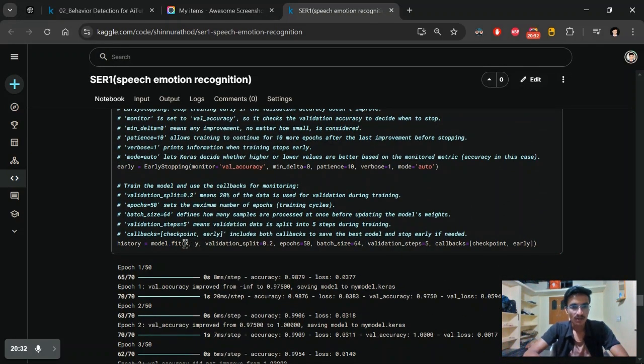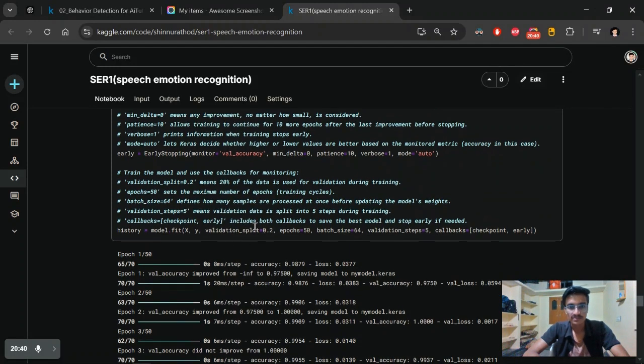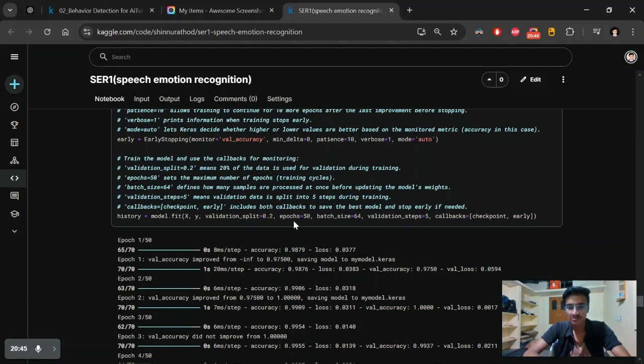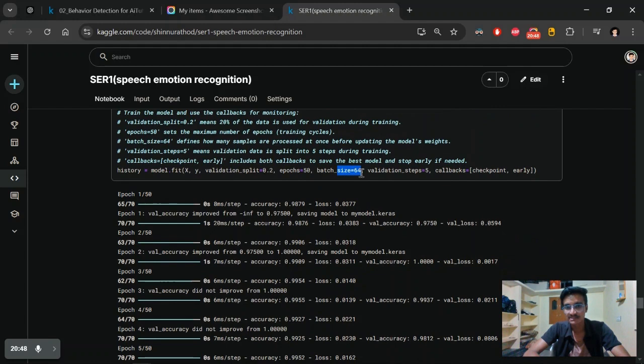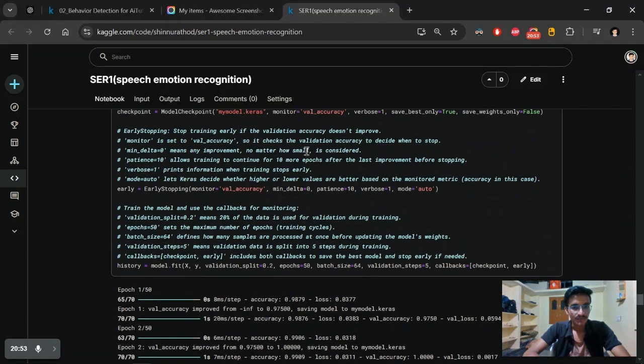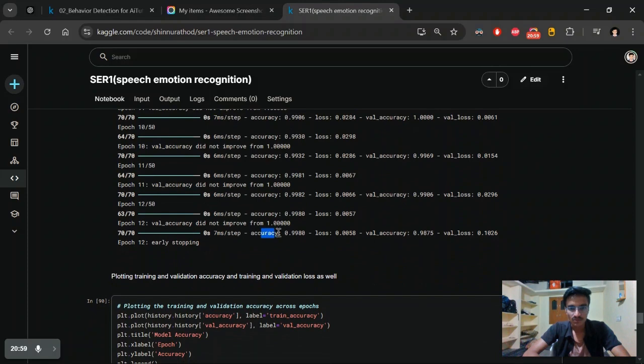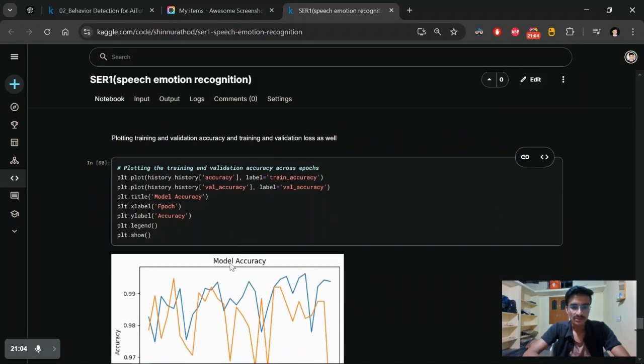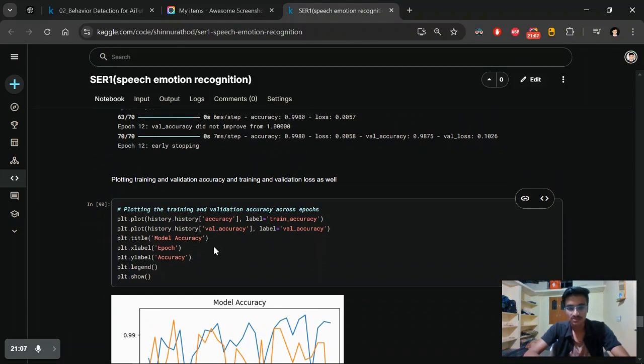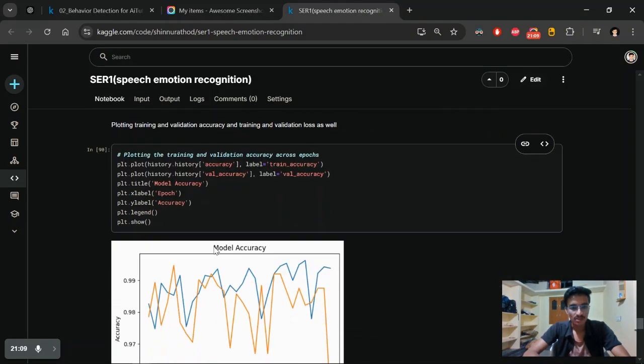That means we are training the model on this x and y, and for validation we are splitting our data into 80% for training and 20% for validation. So we are running for 50 epochs with batch size 64, validation steps, and this callback and early stopping that we used. Finally we trained our model, and we got this much accuracy and this much validation accuracy. And we are printing the history of the training accuracy and the validation accuracy.